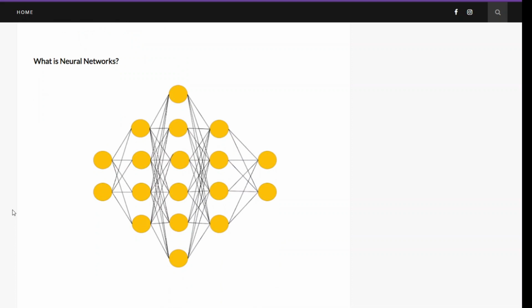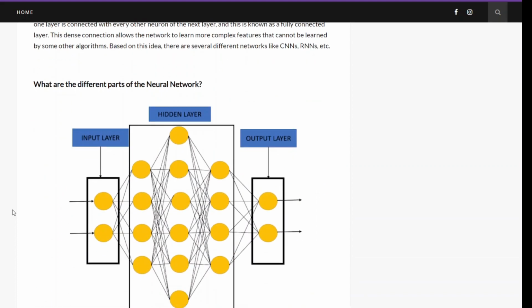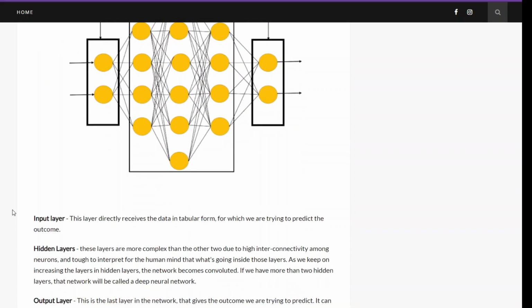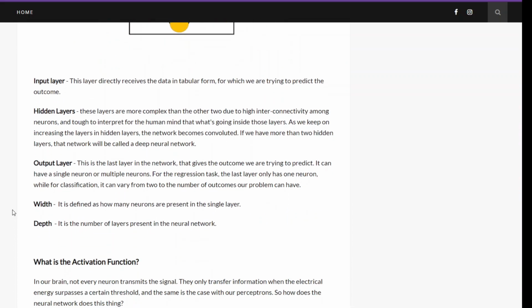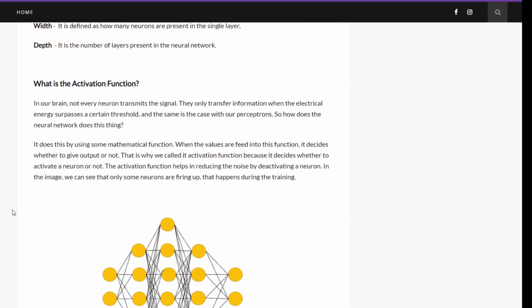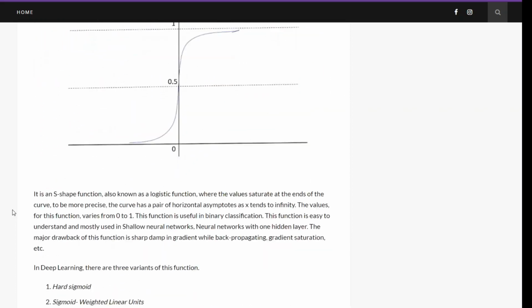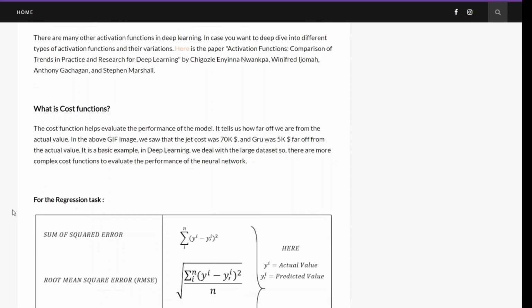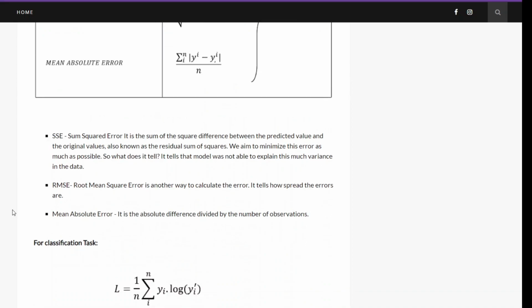For a beginner, if you directly try to learn neural networks using maths, you will get discouraged. So I would suggest you read my blog. Along with this, I have provided some links to make things easier for you. Once you get a clear understanding of what a neural network is, I would suggest you go ahead with maths. You can see that this post is quite long because I have touched each and every part of neural networks. So let's jump to Google Colab and implement the neural network using TensorFlow.